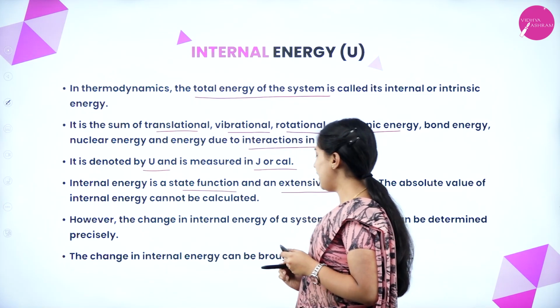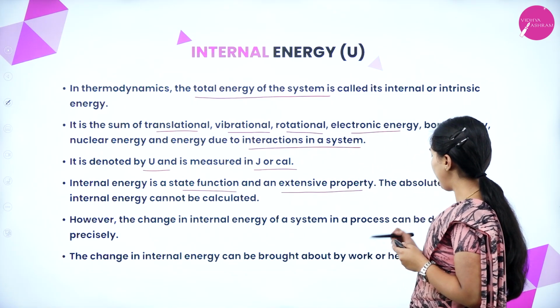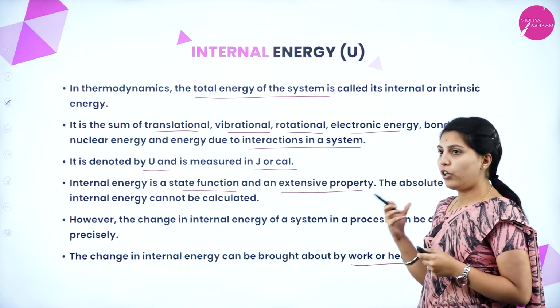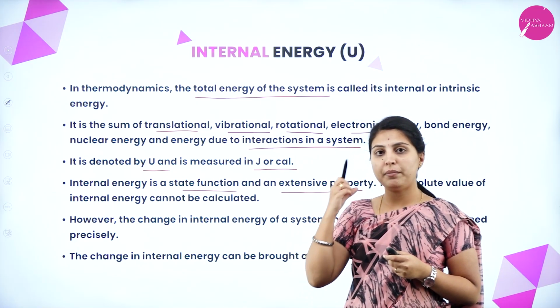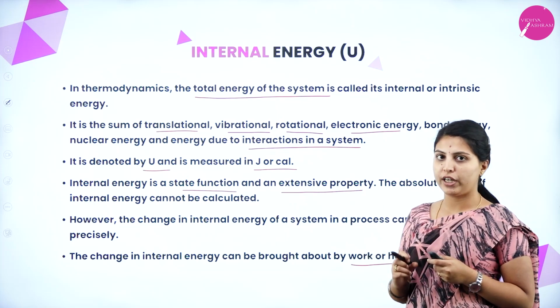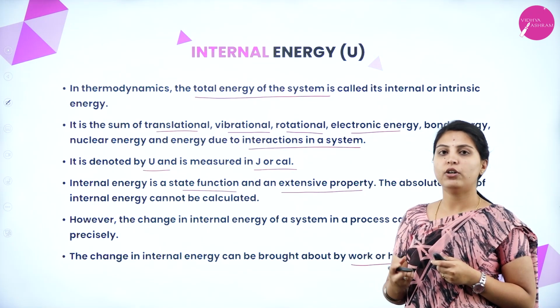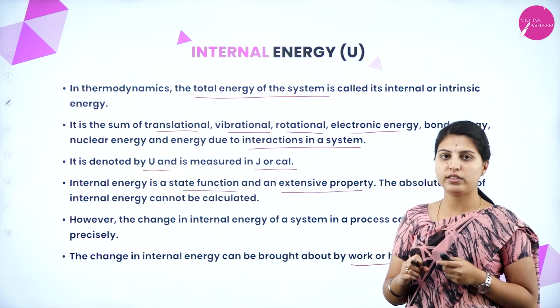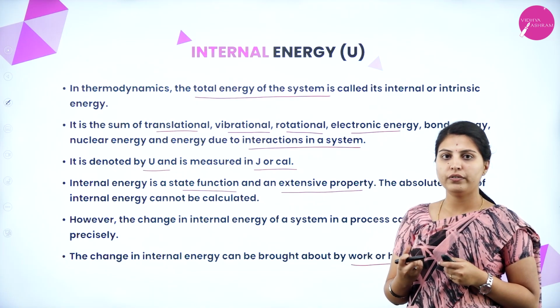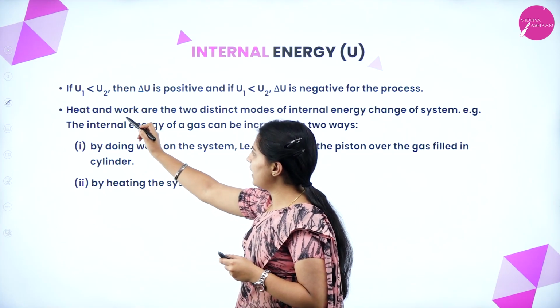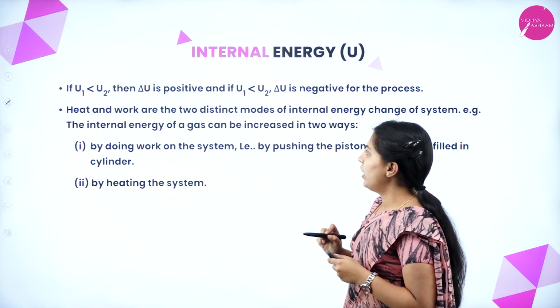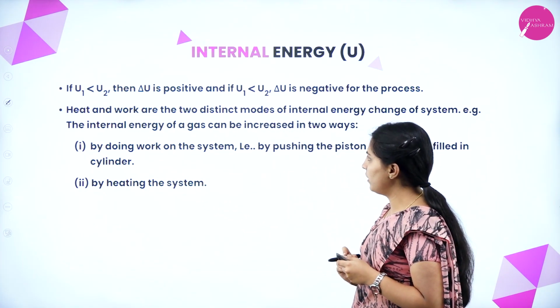The change in internal energy can be brought about by work or heat. If no heat or no work is given to the system, no difference in internal energy can be seen. If U1 is less than U2, then delta U is positive.